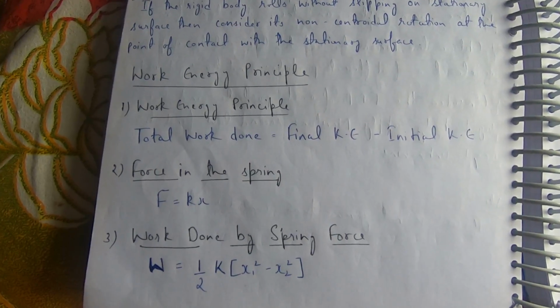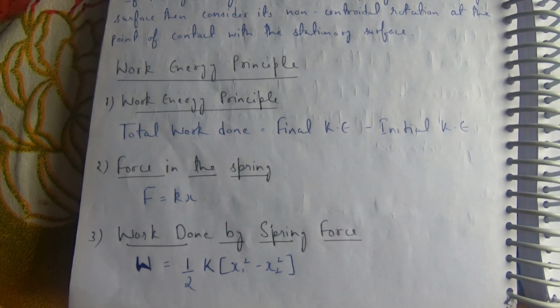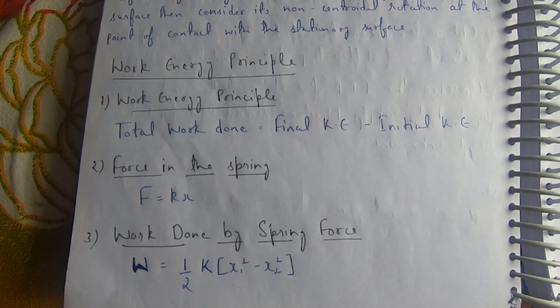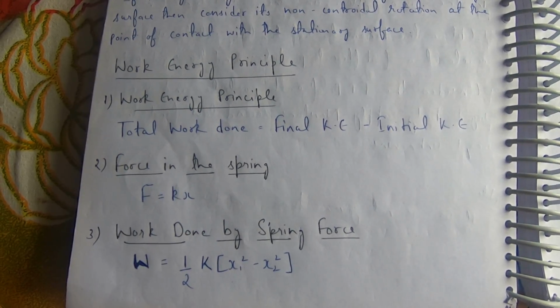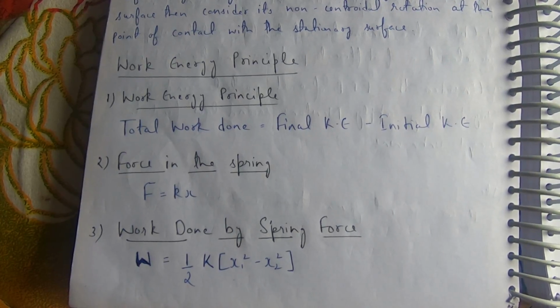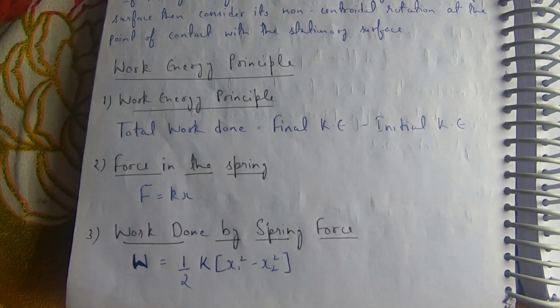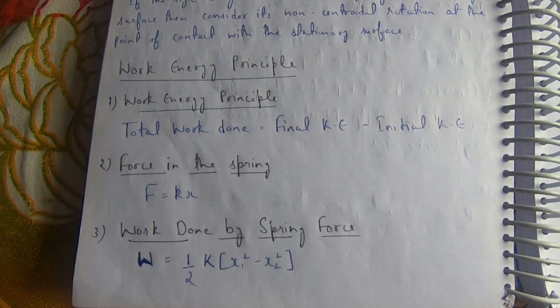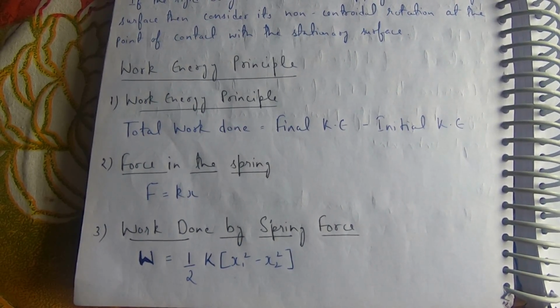Work energy principle: total work done is equal to final kinetic energy minus initial kinetic energy. Force in the spring is F equal to K into x. Work done by spring force W is equal to 1/2 multiplied by K multiplied by (x1 square minus x2 square).